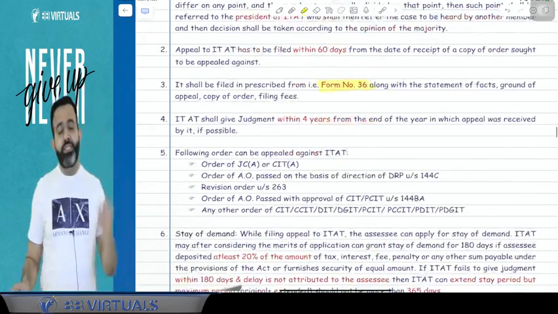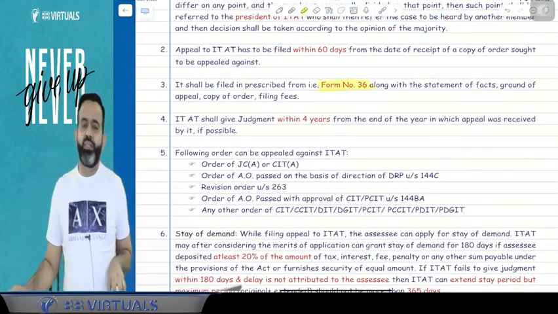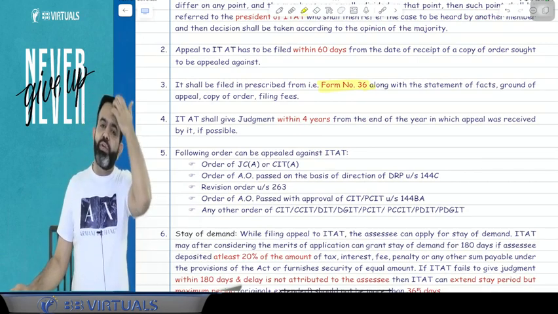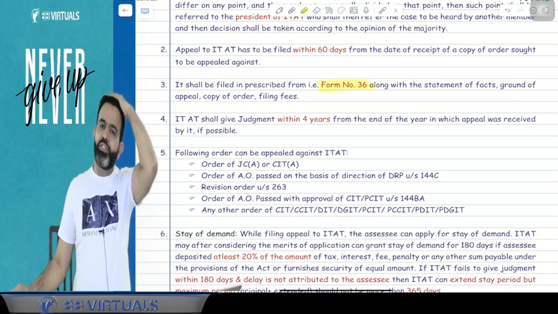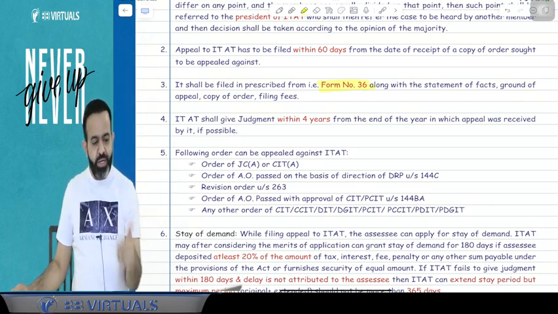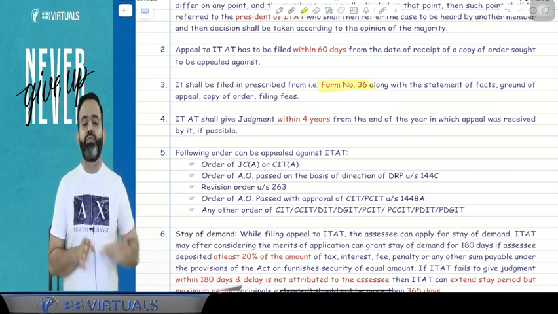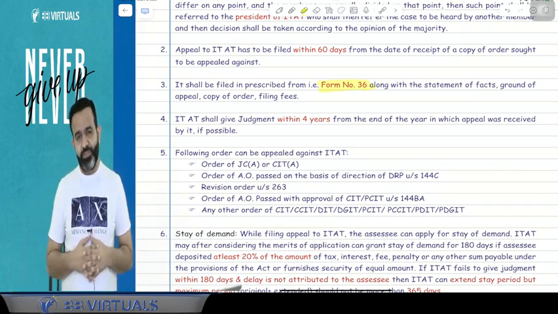Now, guys, the question is: till what time will the ITAT give the judgment? The ITAT will give the judgment within 4 years from the end of the financial year in which the appeal was filed. So if the appeal is filed in a particular year, then within 4 years the ITAT will give the judgment, wherever possible.